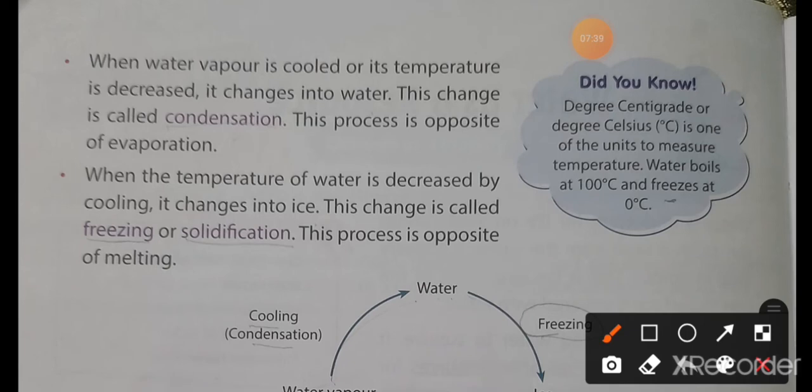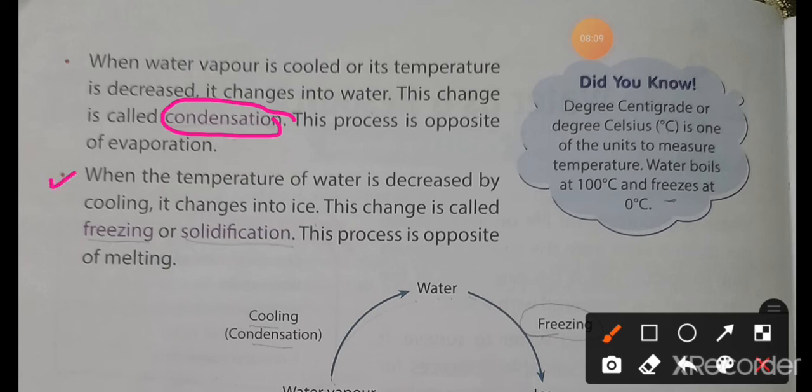That is because when the water vapor arises from the teacup or the hot water glass, it cools when it comes in contact with our hand, and it changes into water droplets. This process is known as condensation, and this process is just opposite of the evaporation.